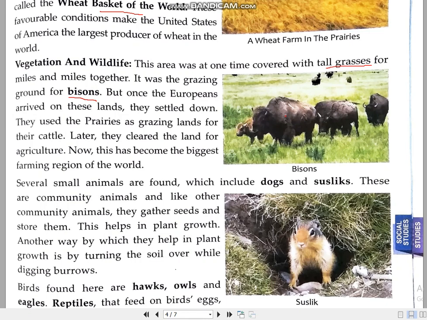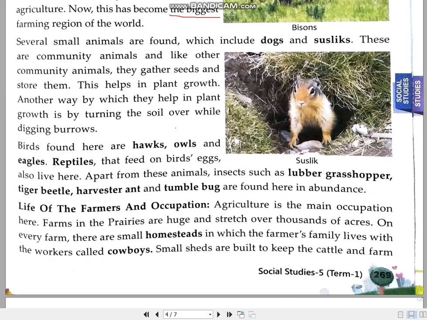So first they started feeding their own cattle, that means animals, in these lands, and after that they cleared the land for agriculture purpose. Now the land is fertile but forest can't grow. So now this particular prairies is the biggest farming region of the world.